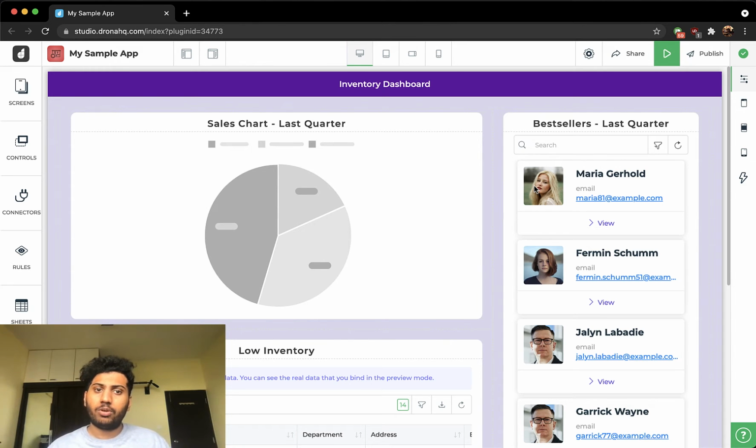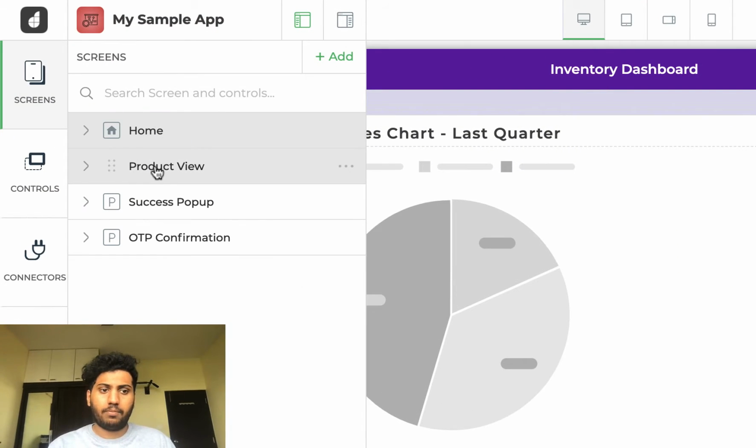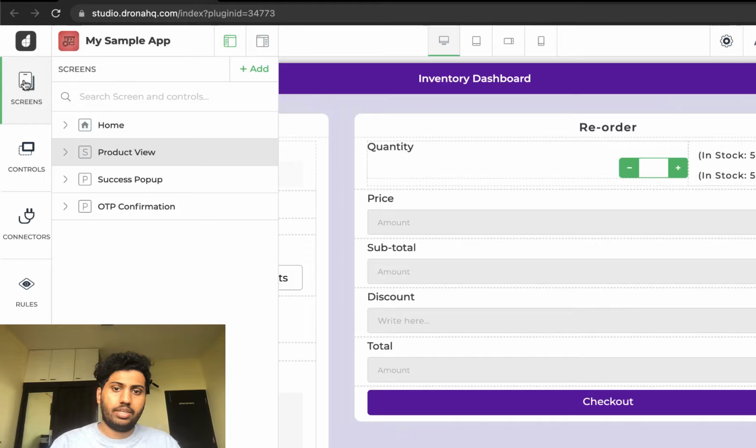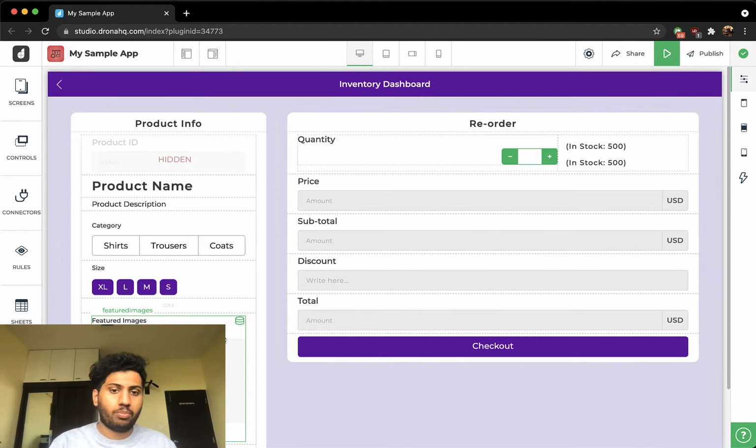The first event we're going to look at is the value change event. As you probably inferred from the name, it's used whenever you want to trigger an action when a particular value in a control changes. Let me show you how I implemented it. I have a product view screen where if a user clicks on any product, he can reorder the product and quickly view the product information.